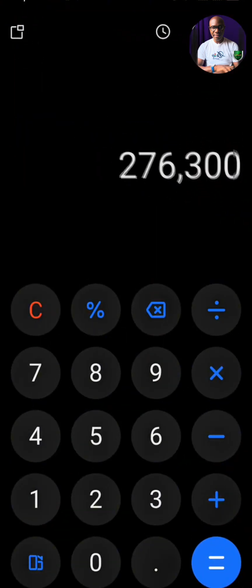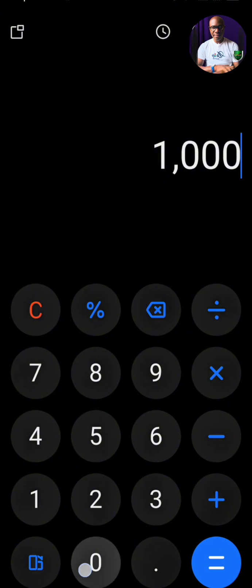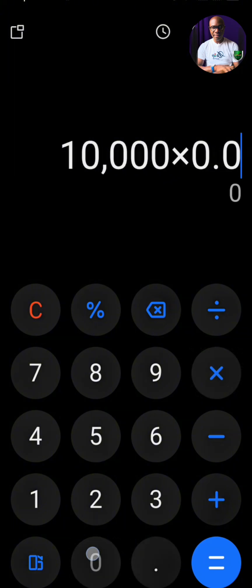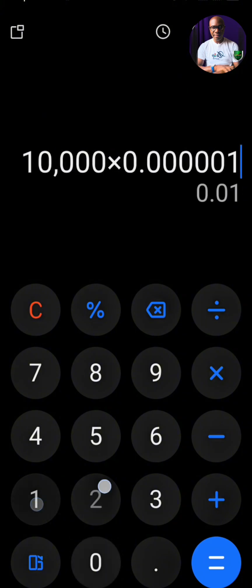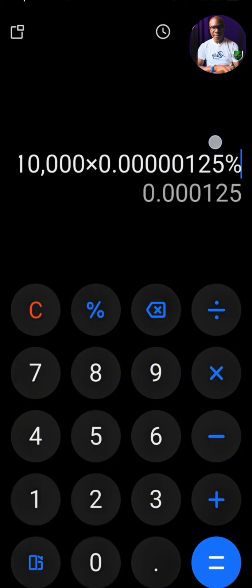Now, let's say a trip is going for 10,000 naira. If you multiply that by 0.00125%, this is what you're going to get. You're going to have 0.00125, and that is not even up to 1 kobo. So somebody is going to be saying, what nonsense is that? Why is that what I'm coming to pay for?